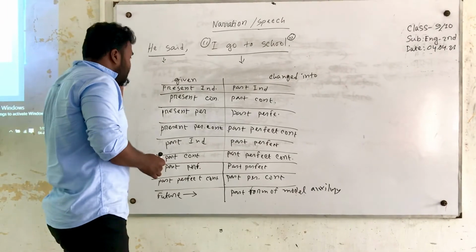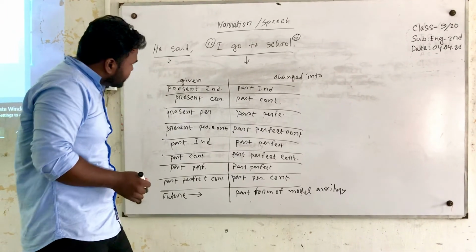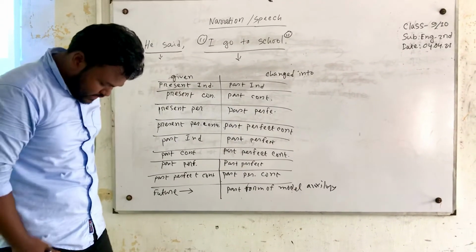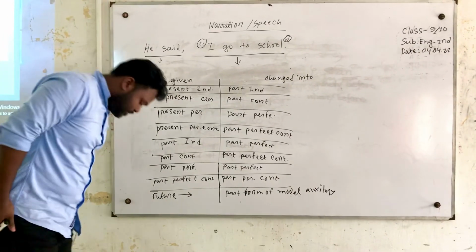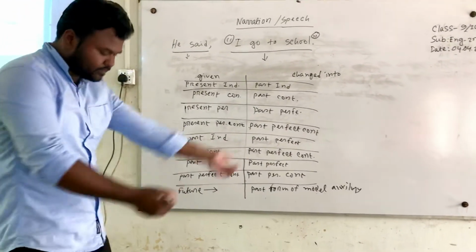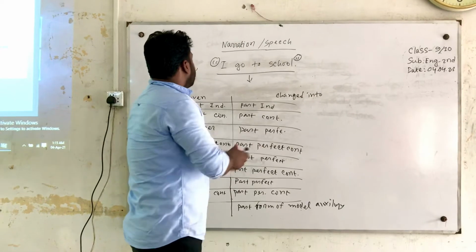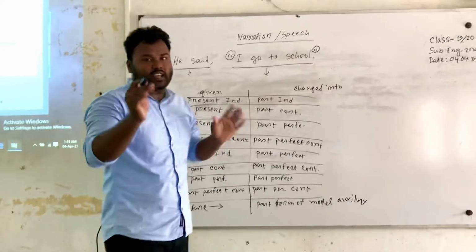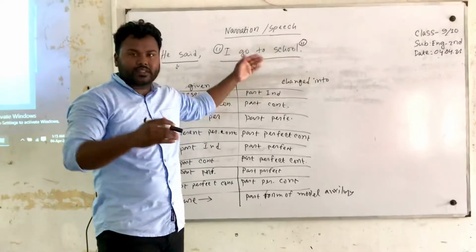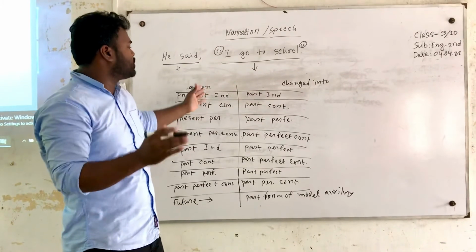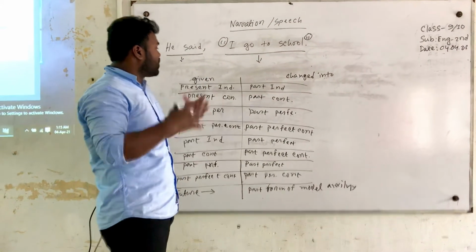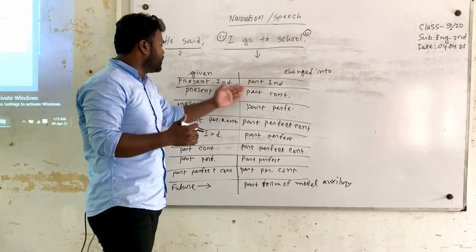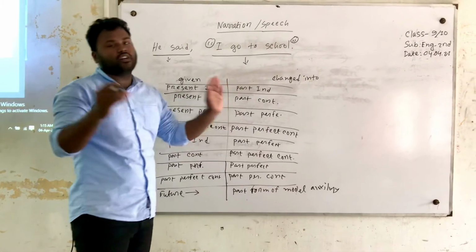Before we change a sentence from direct speech into indirect speech, we always have to be conscious about the transformation of the tense.